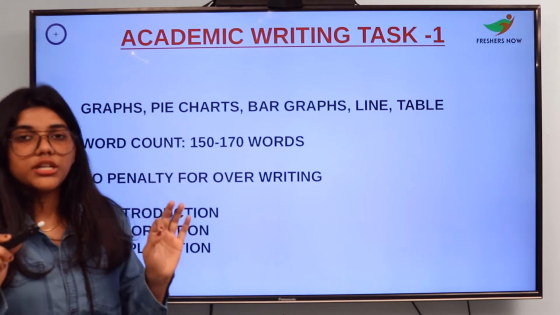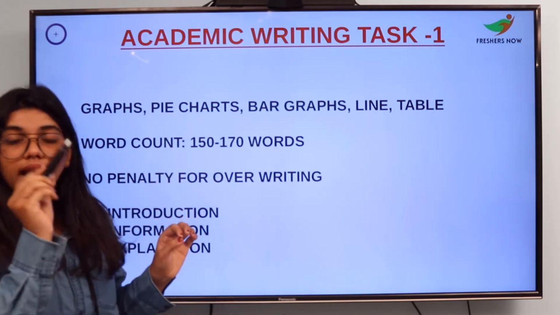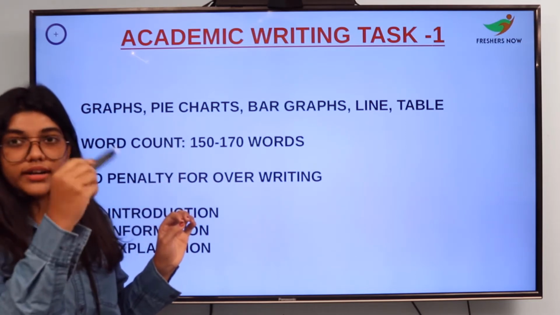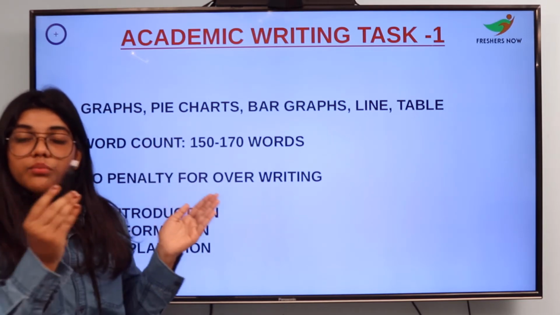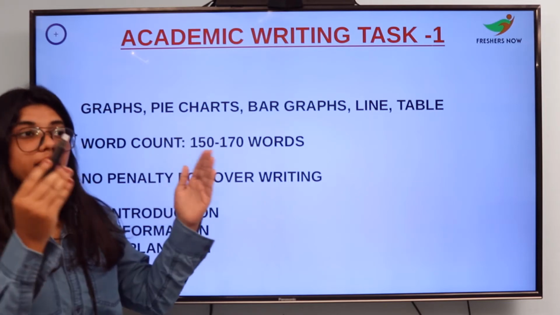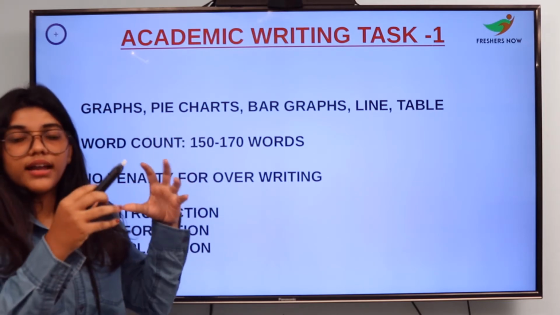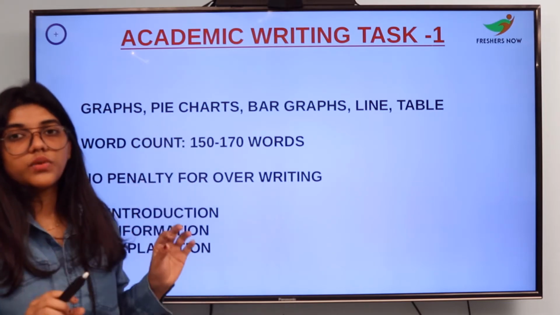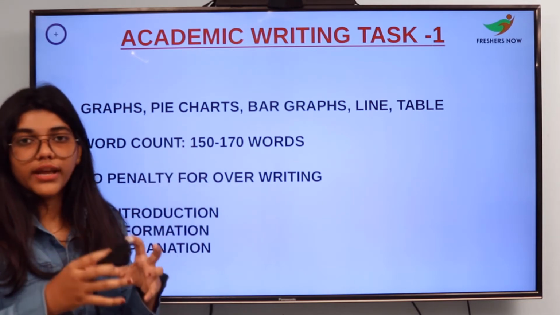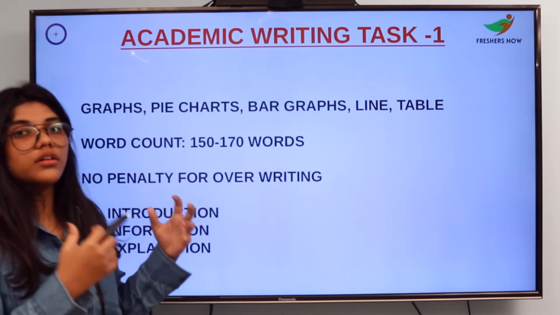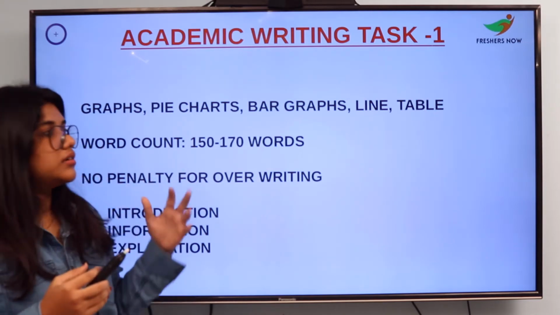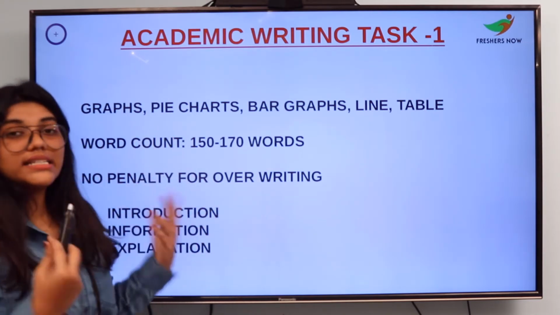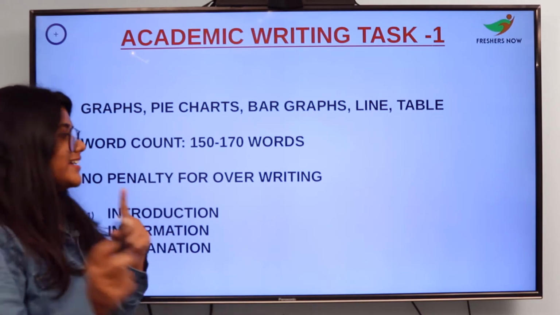Detailed explanation doesn't mean writing line by line whatever is pointed out in the graph. It means how you compare the data given there. That comes under the explanation part. How well you frame the explanation depends on your comparison of the data. Now let us see the example so that you will get an idea.